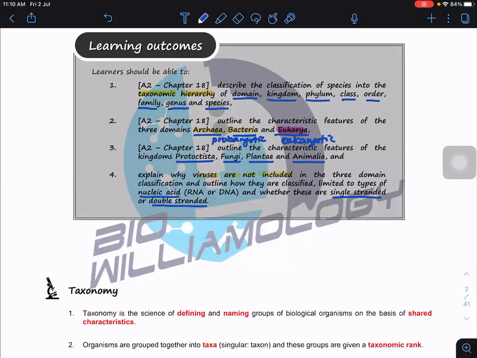Then they ask you to outline the characteristic features of this fungus. So you need to actually know the fungus. They won't ask a very direct question, but you need to apply. That's what I mean: it's very factual, but you need to use these facts to apply them.